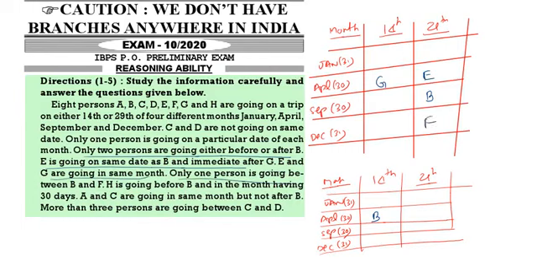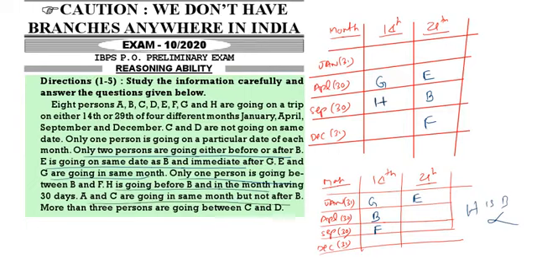In the second case, G and E are going in the same month and E is going on the same date as B and after G. Now, only one person is there between B and F. So, here F will come. H is going before B, so H won't come here. H is going before B and in the month having 30 days. That means H will come here only.